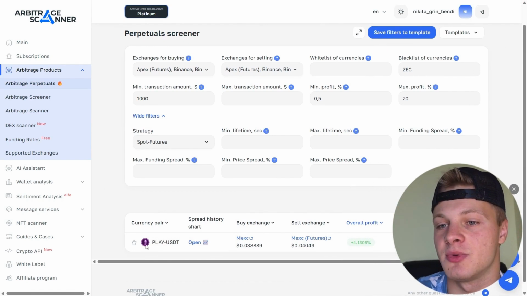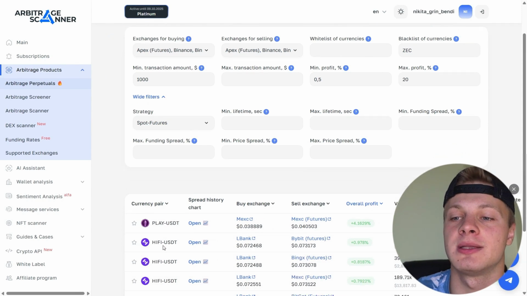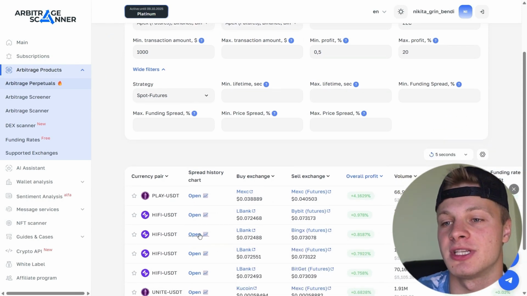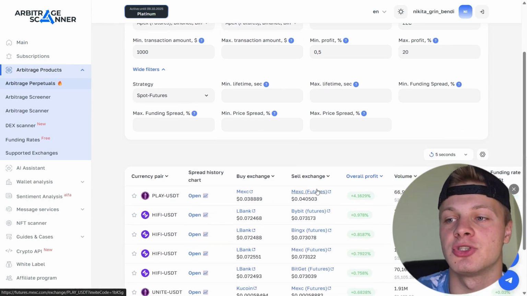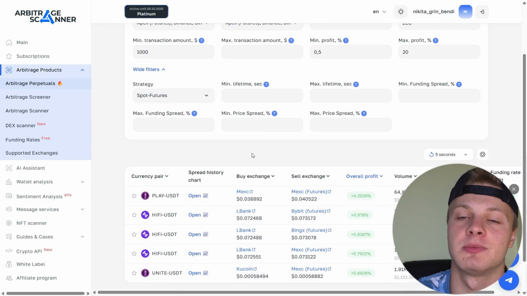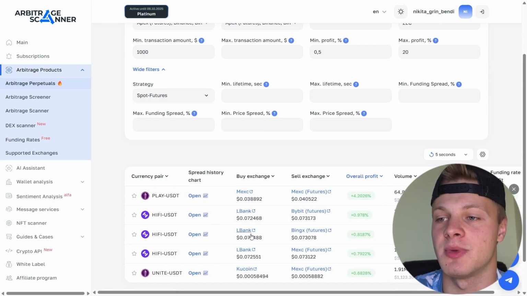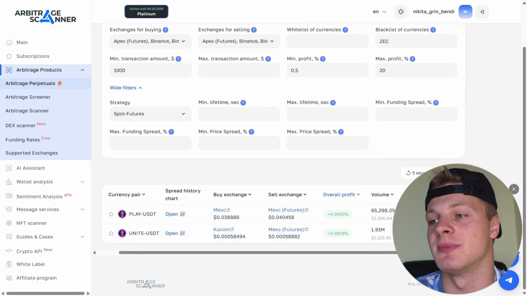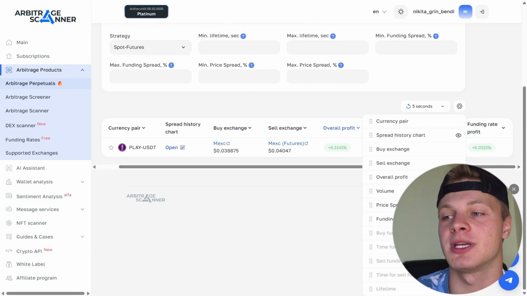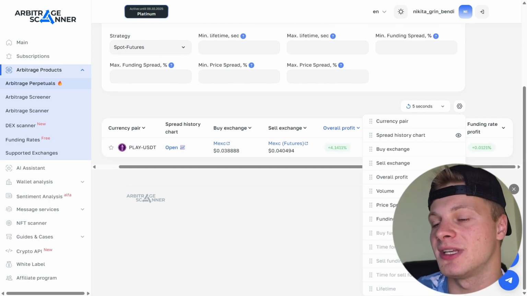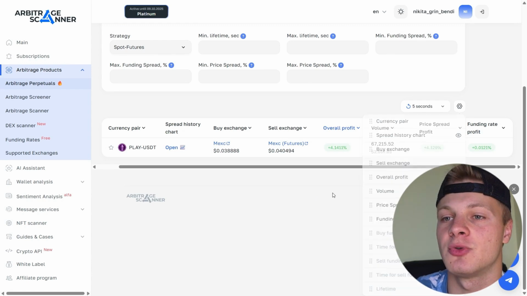Also, this table at the bottom shows the token where there is a spread, then the actual spread, the spread history, the exchanges where you need to buy, and the exchanges where you need to sell. In this case, it's the spot plus futures strategy. That is, we buy on the spot market, short on the futures market, and the profit is what we earn. We also display the spreads, and in general, you can customize this table for yourself, set the volumes, funding rates, and other things you need. You can specify them here or hide something if you don't need it.